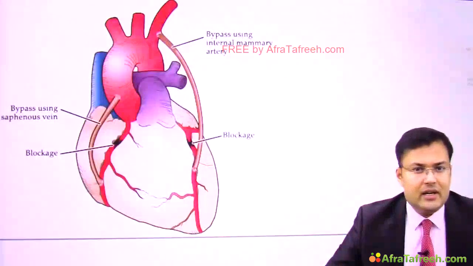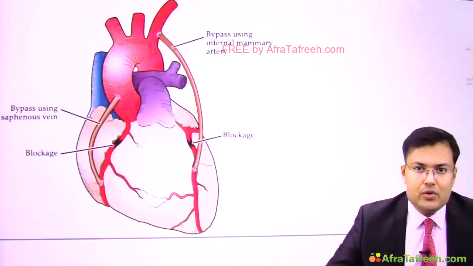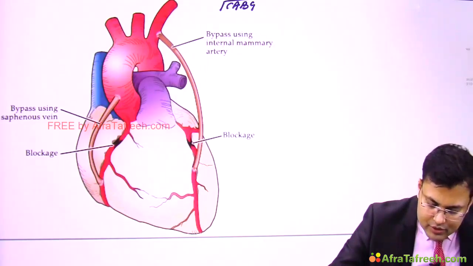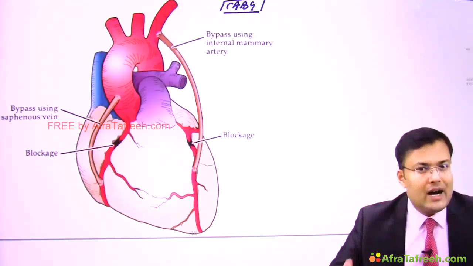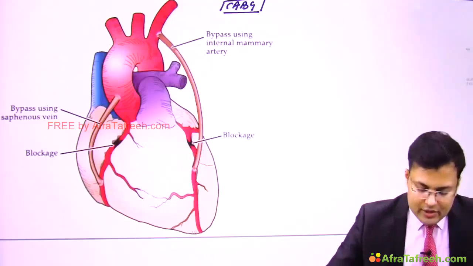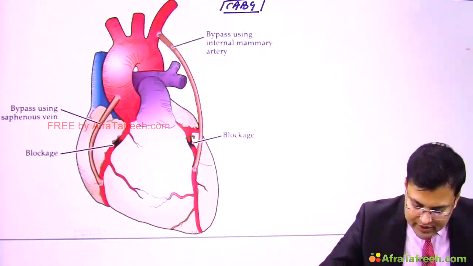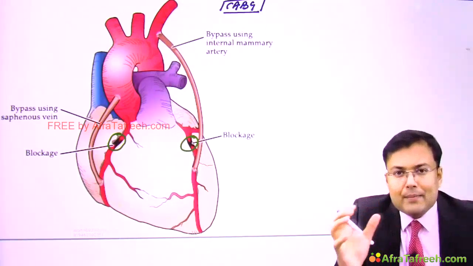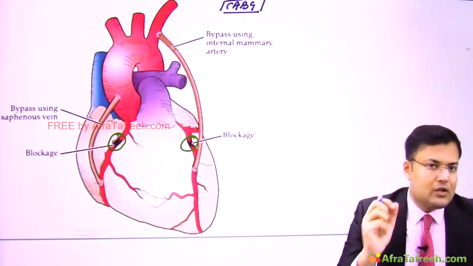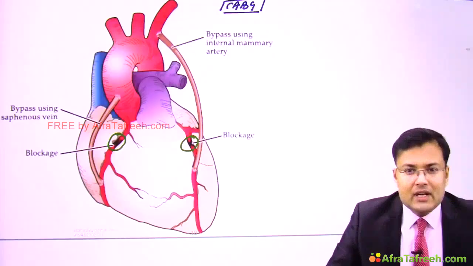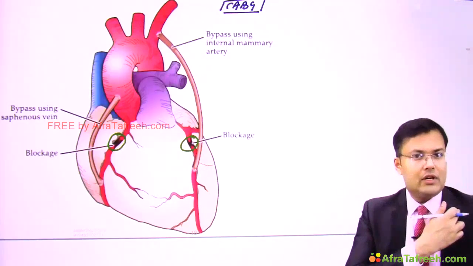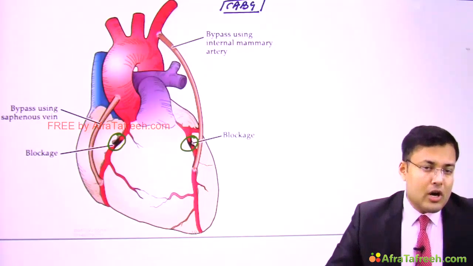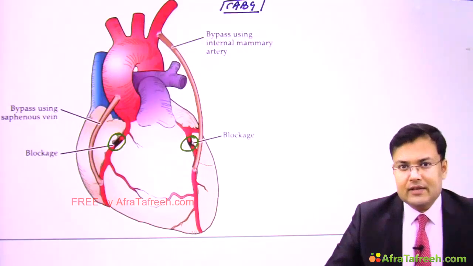Now see the questions related to grafts used in coronary artery bypass grafting. In short, it is known as CABG. So what we do in CABG, coronary artery bypass grafting. So imagine that there is some site of occlusion. Here you can see there is site of occlusion, and we are using a graft to bypass the site of occlusion. So what is the most preferred graft used for CABG? And we use what? LIMA, that is left internal mammary artery. And what is most commonly used graft? That is long saphenous vein.